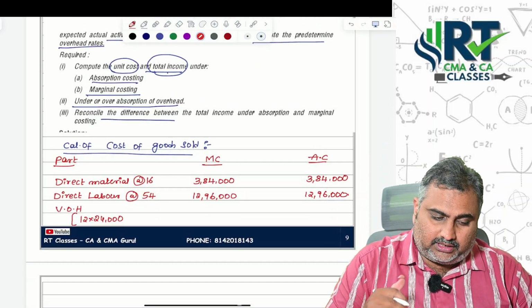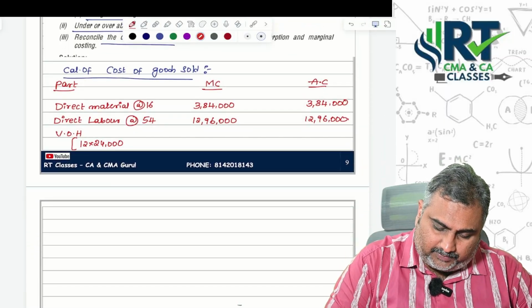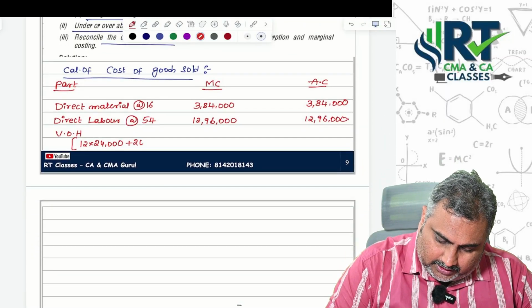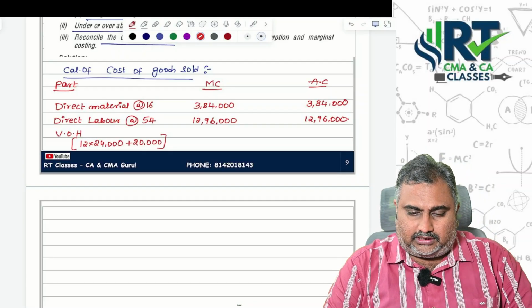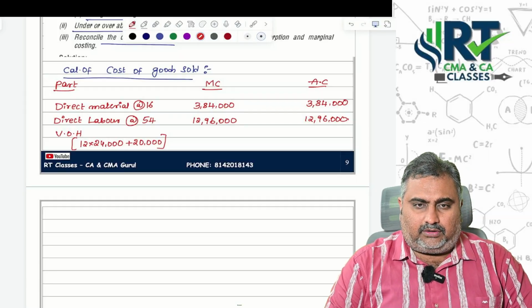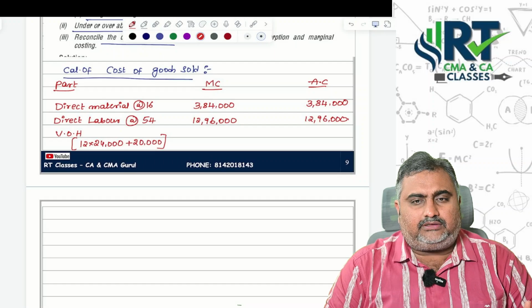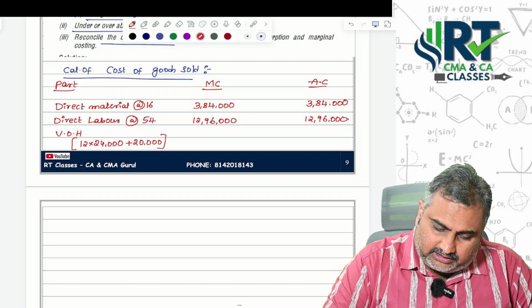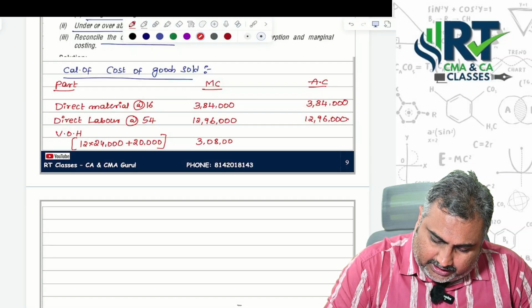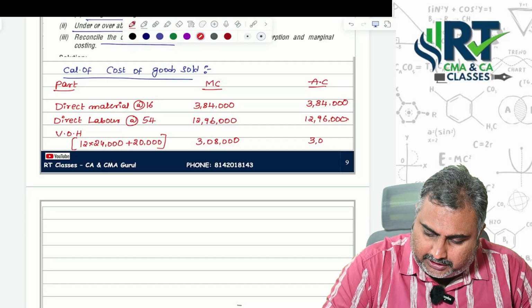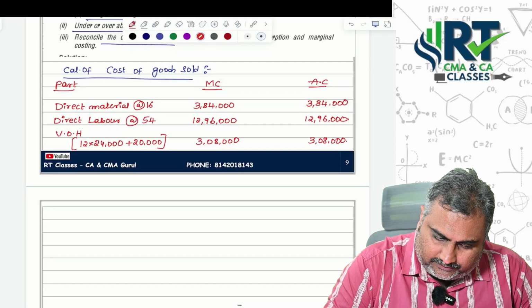Already I told you, under this concept, in the variable part we are supposed to add 20,000 rupees, because the budgeted variable overheads are 20,000 less than the actuals. That's the reason we are taking actual variable overheads, 3,08,000, here also 3,08,000 itself.